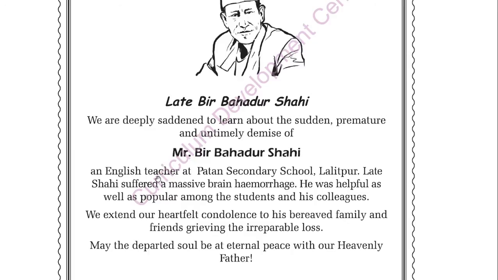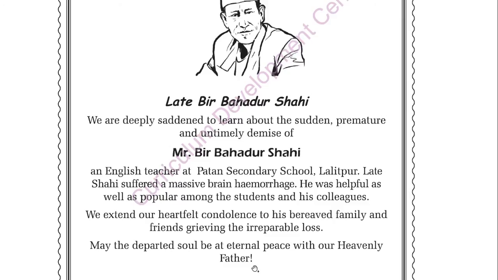Then you will give the introduction of that person, who that person was, and then you will write the reason of his death. After writing the reason of his death, you will write his introduction in 1 or 2 lines, like how good he was; only the good points of that person you will write. After writing that, you will write that you are showing your sympathy towards his family, because his family is already in grief. Then the last line of the condolence: may the departed soul be at eternal peace with our heavenly Father.